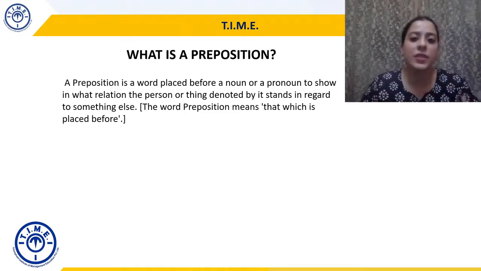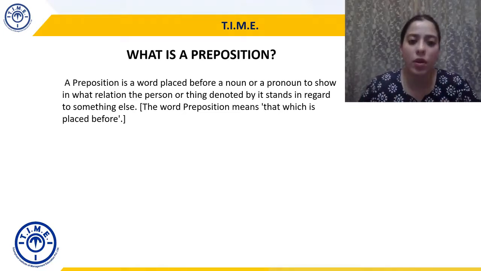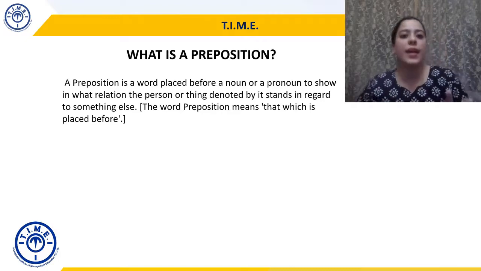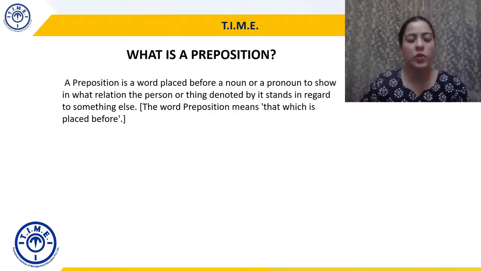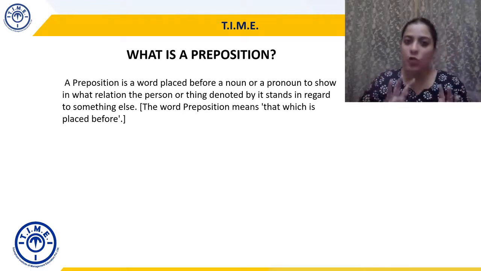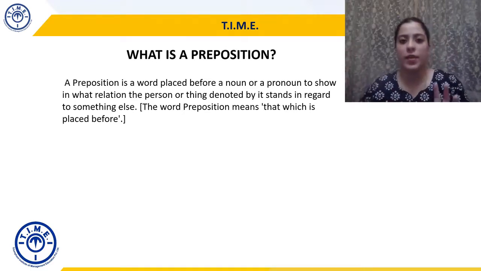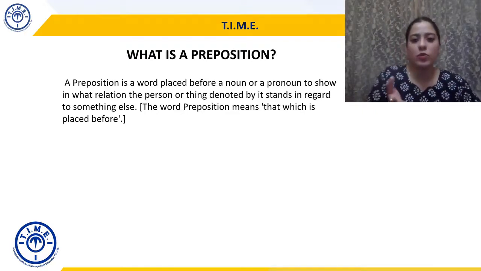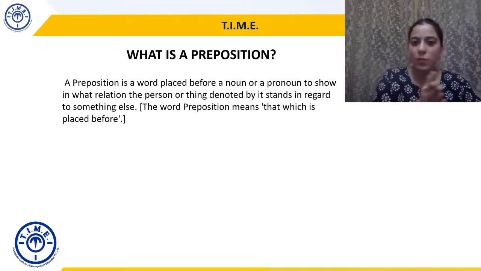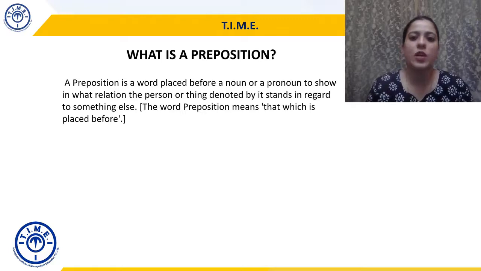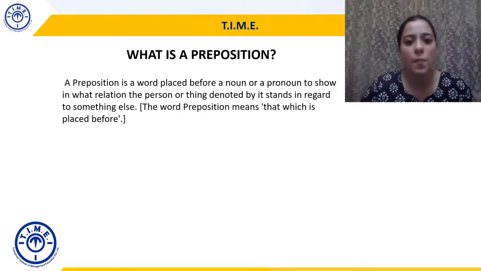Person or thing as in the person or thing denoted by the noun or pronoun. So in what relation the person or thing denoted by the noun or pronoun stands in regard to something else. So preposition will be a word which will be usually placed before a noun or pronoun to show the relation of that noun or pronoun with something else. You can remember it very easily because the word preposition means that which is placed before. Preposition, right? Pre means before and positioning obviously placement. So that which is placed before becomes a preposition.